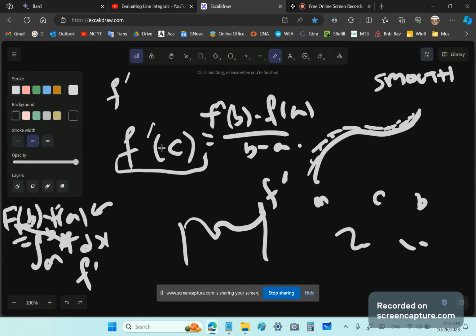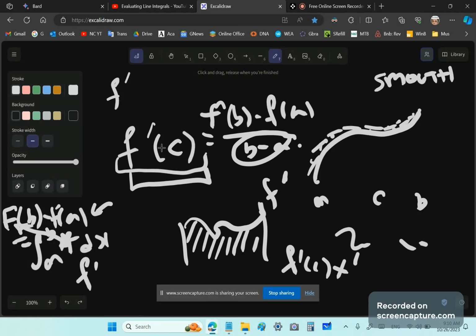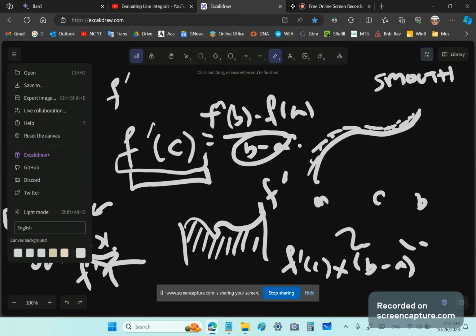The area under this curve is given by the product of the level magnitude by the area, okay? So that's what the fundamental theorem of calculus says. It says f prime of c times b minus a, not the nonsense that you'll find in mainstream books with a capital F and little f. That's just total garbage. It just hides the understanding that you require so that you can make the connection.